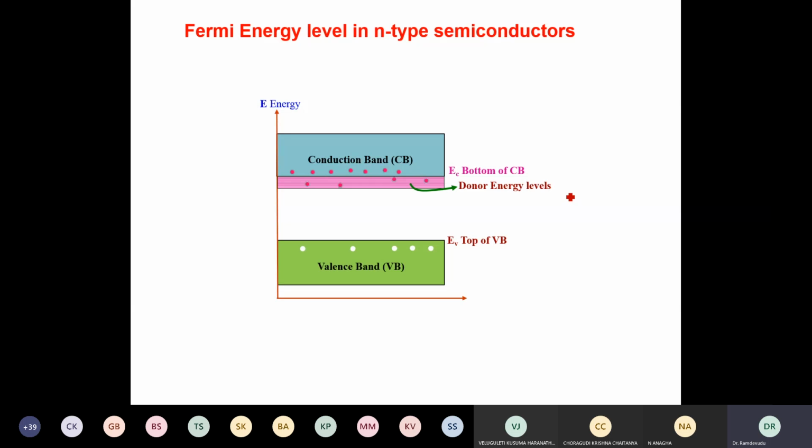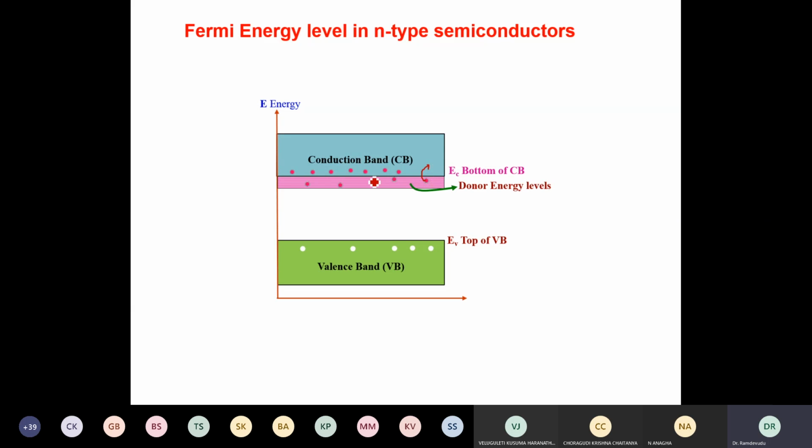These are the excess electrons, a few electrons in the donor energy levels, which are very, very close to the bottom of the conduction band. Thereby, at room temperature or slightly higher values, these electrons will go into it.